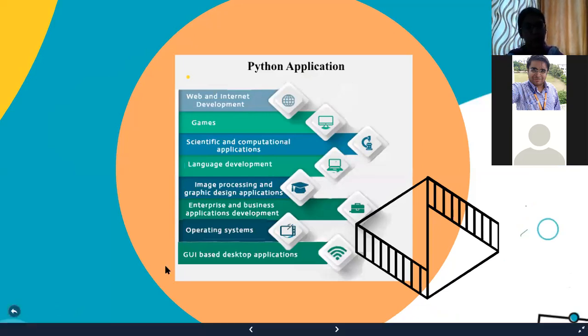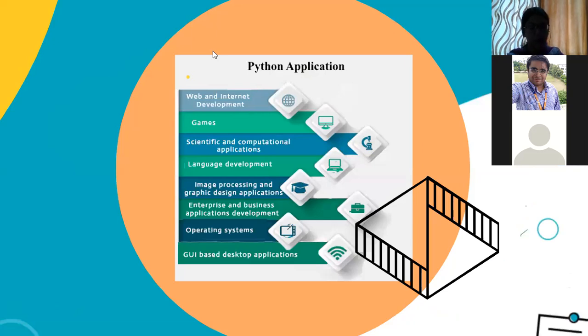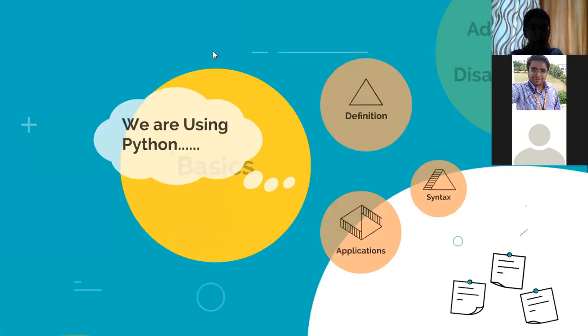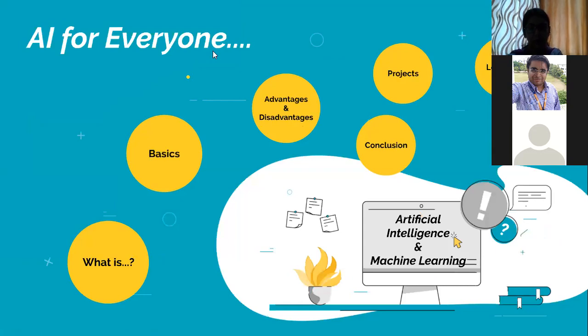All these things can be done through Python. We can also deploy our Python project as an exe file, so we can create direct software through this. Is it clear? After these basics, we have to move toward some programming.